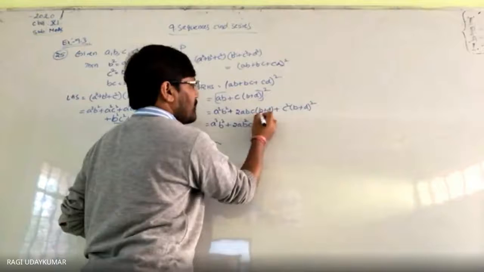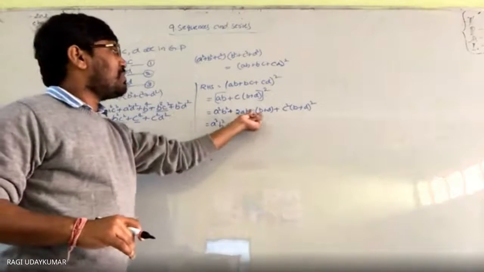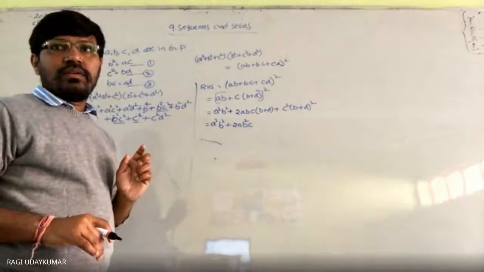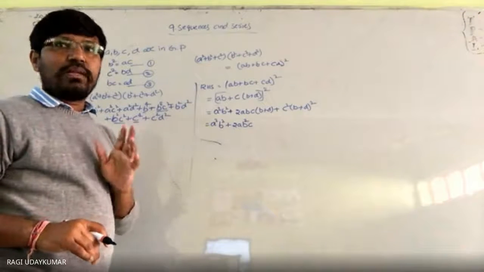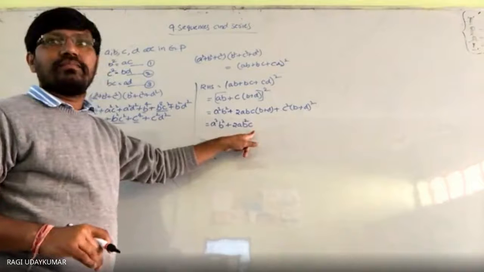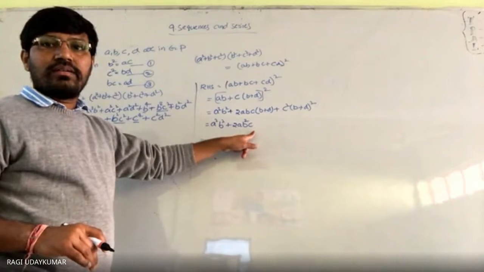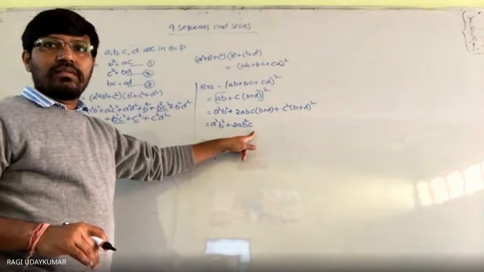Next what you write here? 2abc into b. I am multiplying this one, 2abc to the b. 2abc b को multiply करना. 2ab square c. Yes, sir.